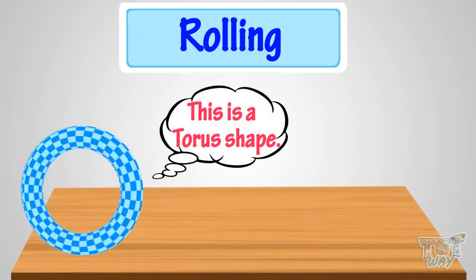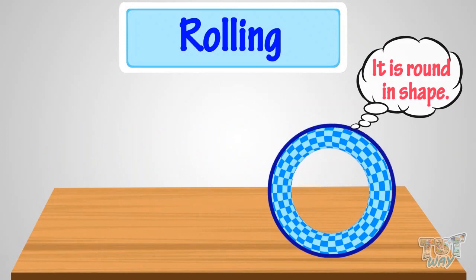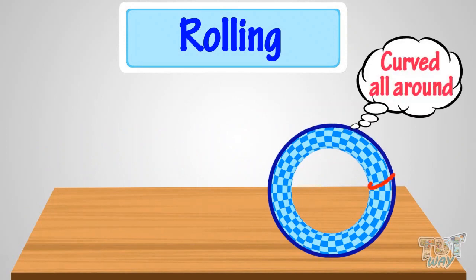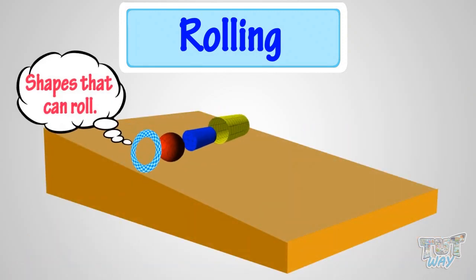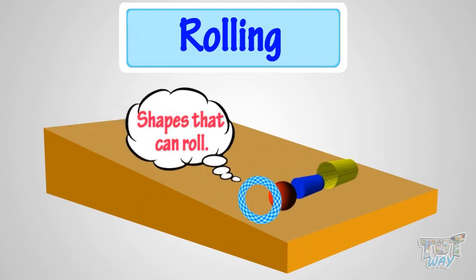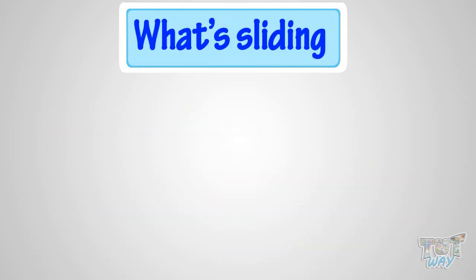This is a torus shape. It can roll as it is round in shape and is curved all around. So kids, we learned what's rolling and a few shapes that can roll. Now, we will learn what's sliding.